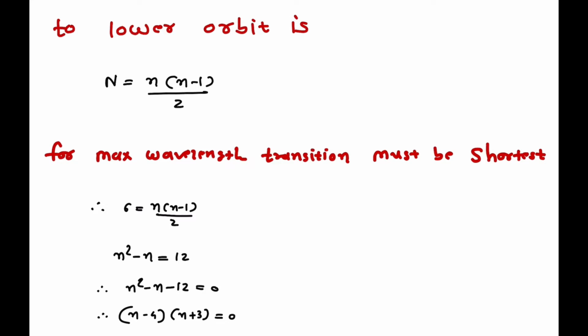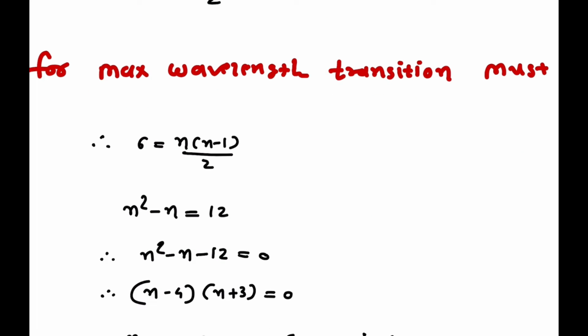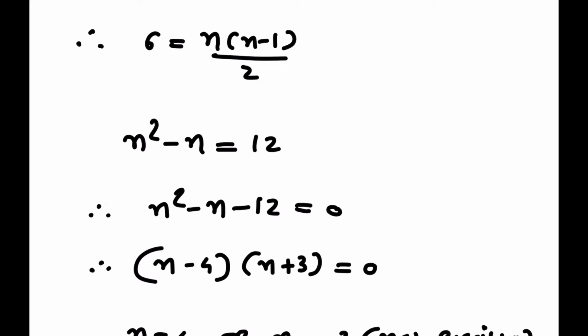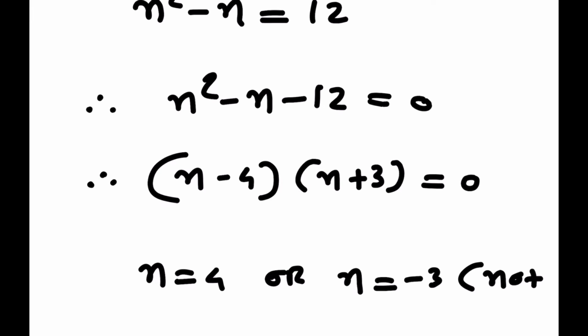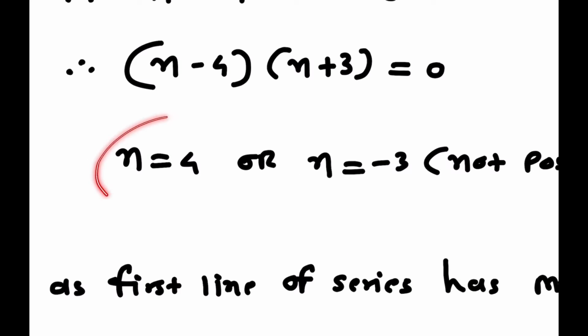So the number of spectral lines N equals 6 is given. So 6 equals n(n minus 1) by 2, so n square minus n equals 12, that is n square minus n minus 12 equals 0. After simplifying this equation, we get two factors, n minus 4 and n plus 3. Equating n minus 4 equal to 0, we get n equals 4 and n equals minus 3. But n equals minus 3 is not possible, so the only possible value is 4.